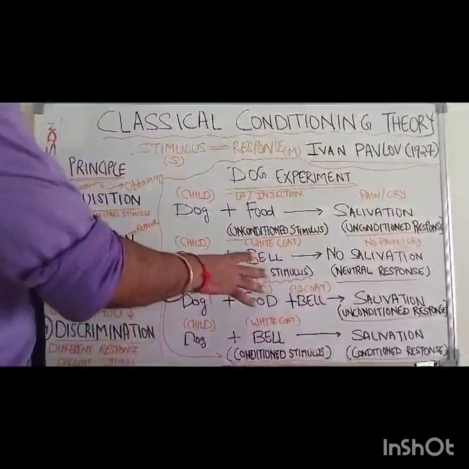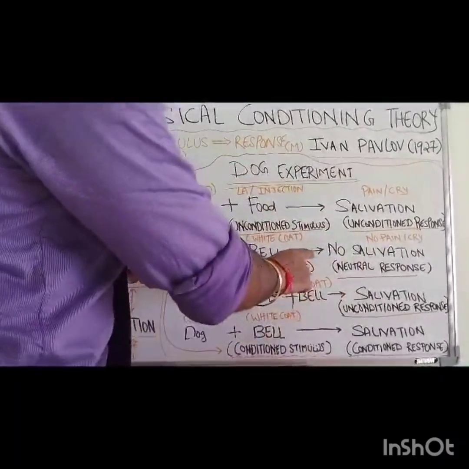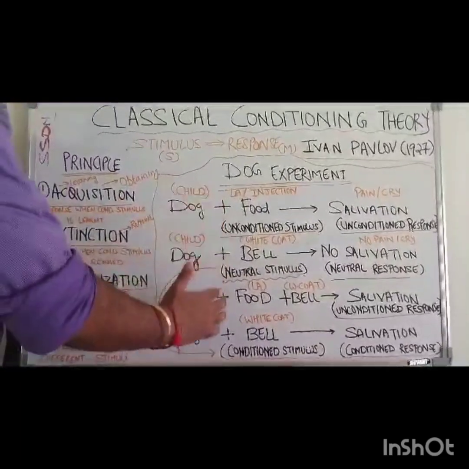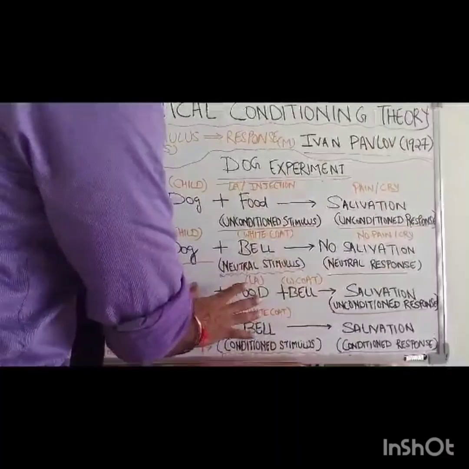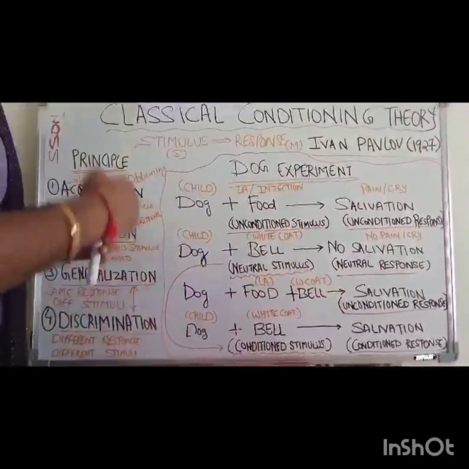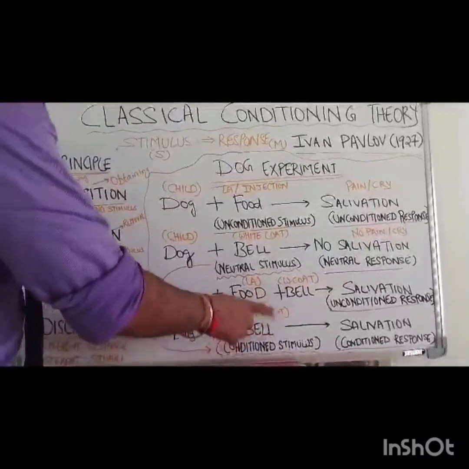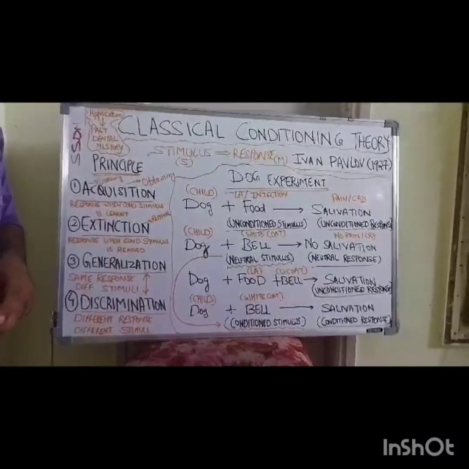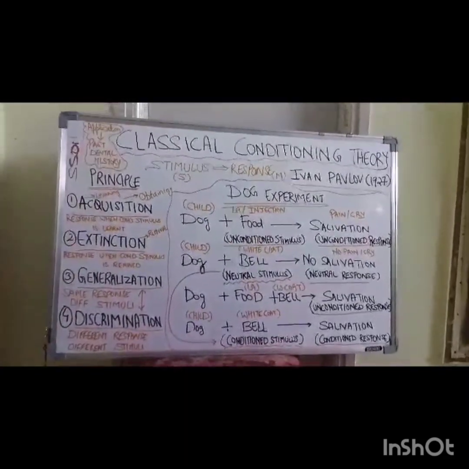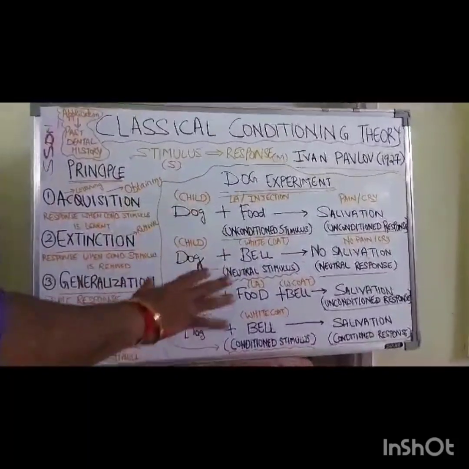When you ring a bell in front of anybody, nobody will salivate. So the bell is a neutral stimulus. When the bell was combined with food, the dog salivated because of food, not because of the bell. And when it was repeated many times, the dog started salivating when the bell was rung. Now the dog understands one condition: when the bell is ringing, the dog is getting the food.